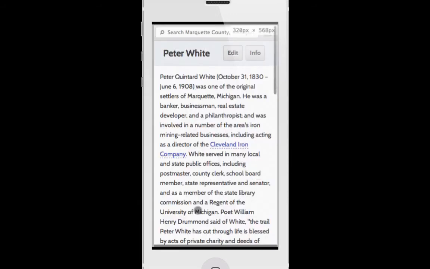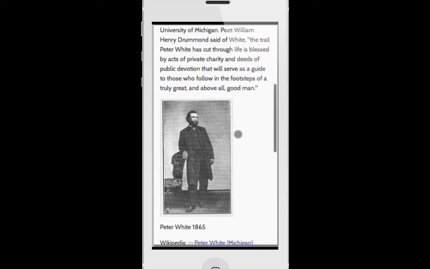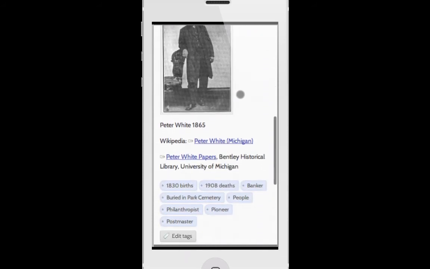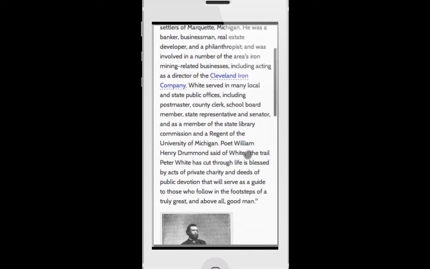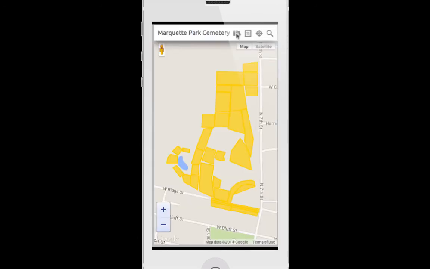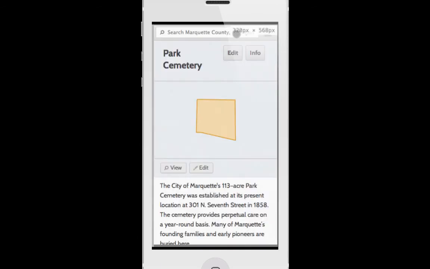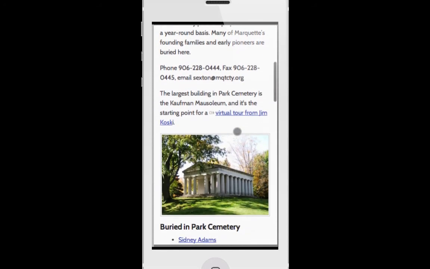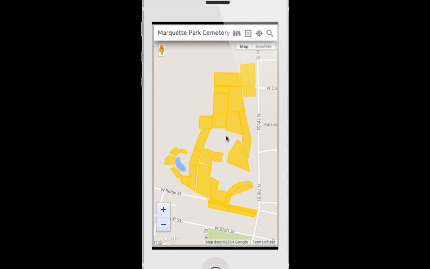So if we click on that, we jump over to the local wiki where we have all this information about Peter. We can learn more about him. In general, in our app, we have access to at any point the local wiki. We can click on and get information about the whole park cemetery as a whole and explore through here. So that's a brief demo of our proposed application, our tool to help people learn more and explore the Marquette